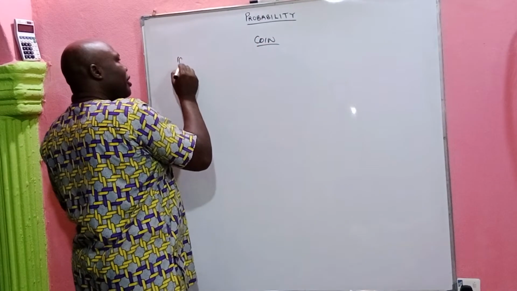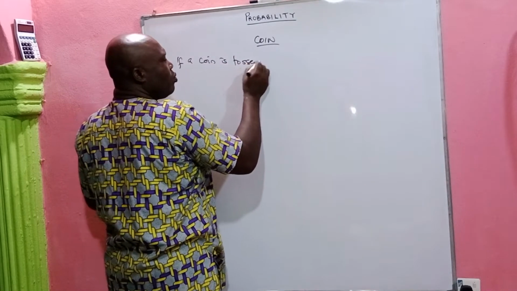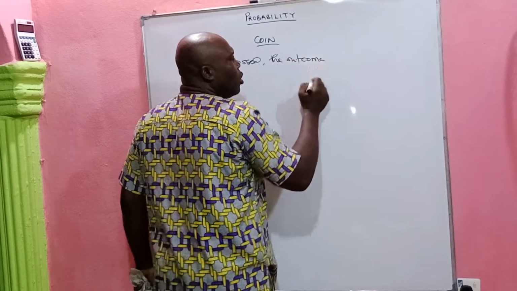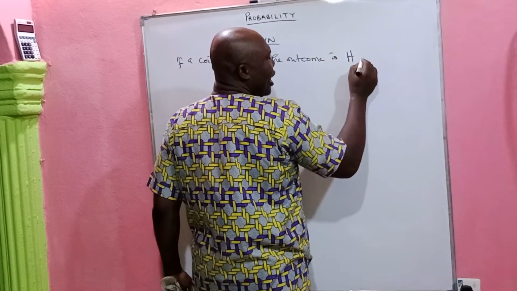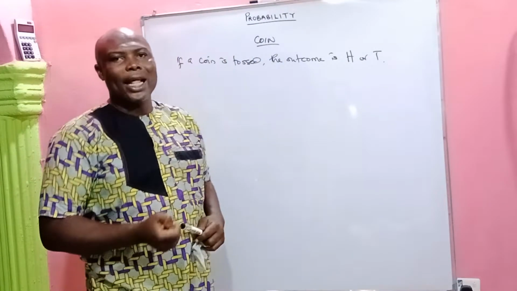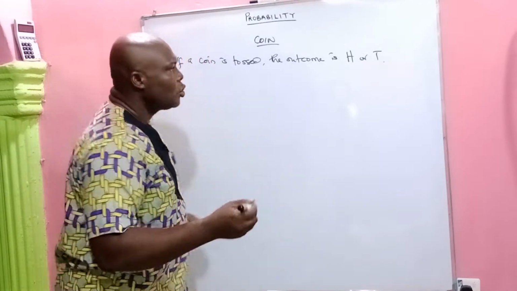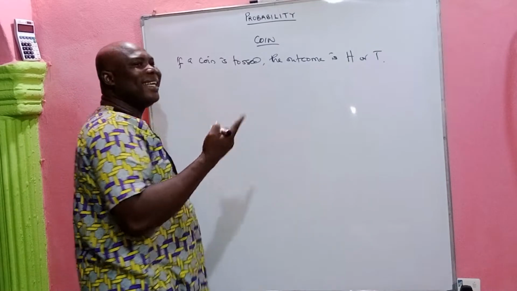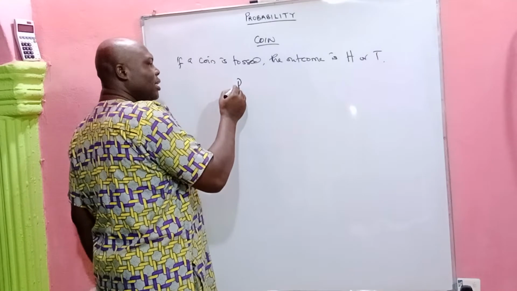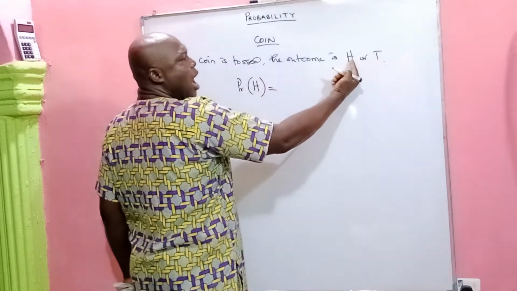take note, if a coin is tossed, the outcome is either you have a head or a tail. When once you take a coin, an unbiased coin, and toss it once, the outcome is that you either have a head or a tail. So what is the probability that in a single toss of a coin, the outcome will be a head? The probability that when you toss a coin, the head will be the outcome will be how many heads?